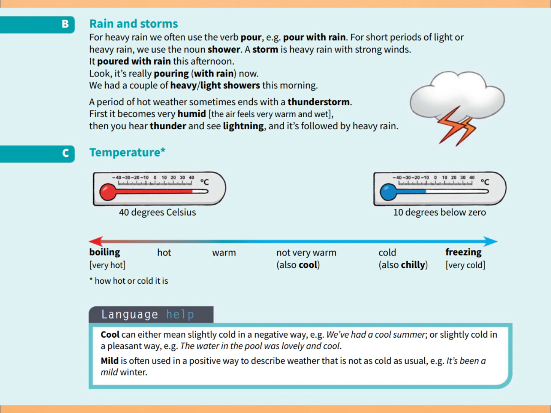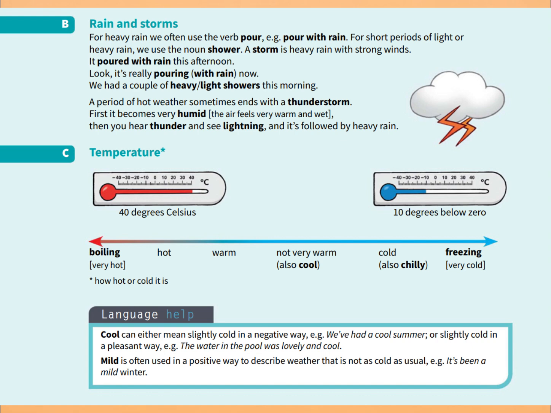A shower is a short period of rain. A shower may be light or heavy. We had a couple of heavy showers this morning. A storm is heavy rain accompanied by strong winds. A period of hot weather may end with a thunderstorm.